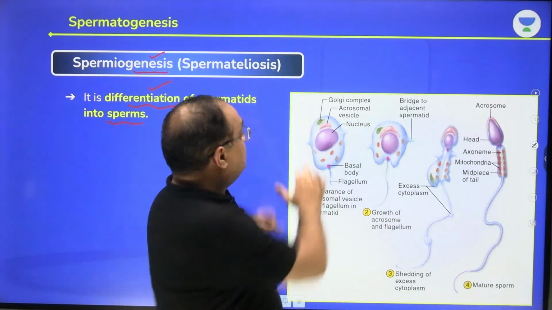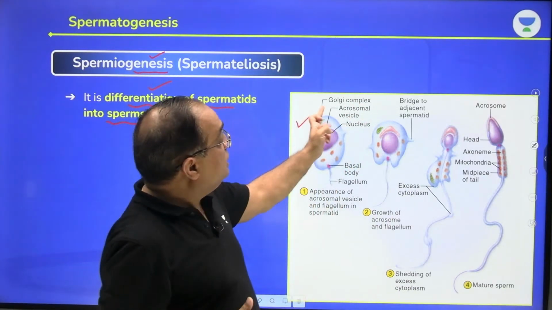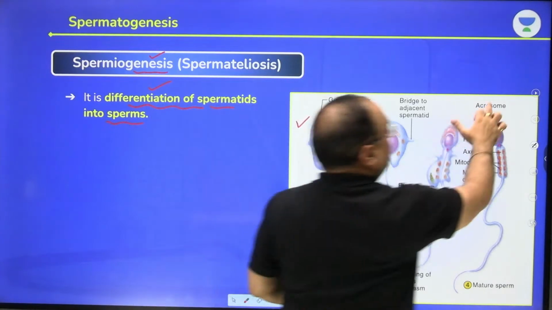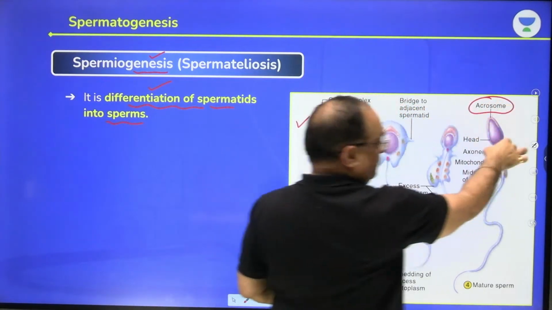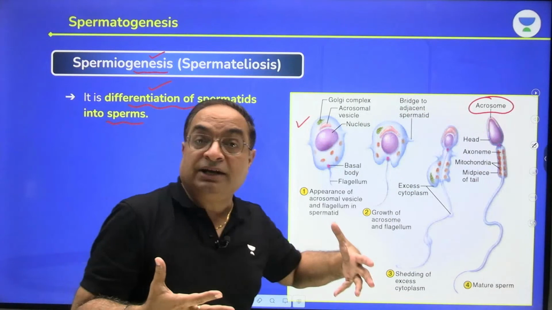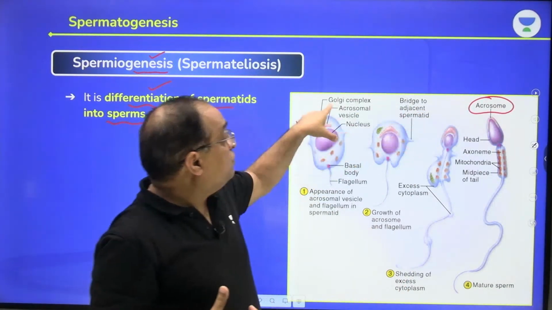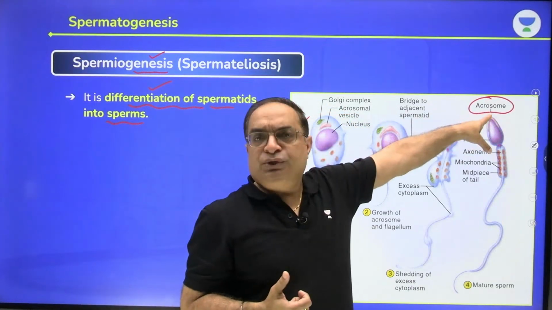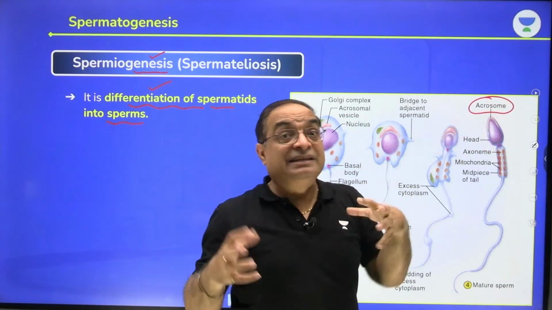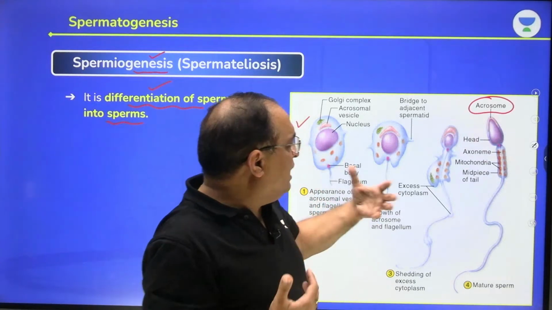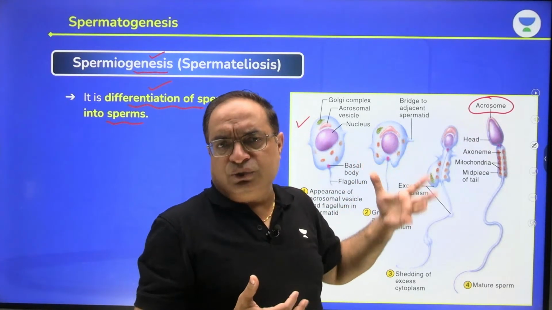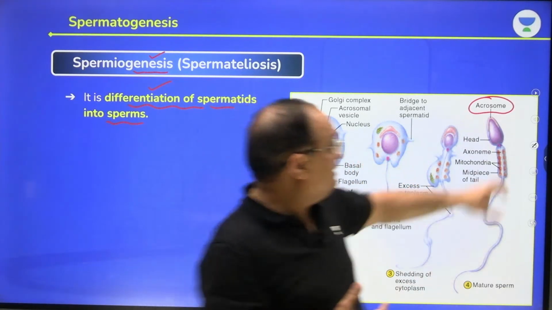So you can see this is spermatid, how the Golgi complex will be forming the acrosome. The acrosome of the sperm develops from Golgi complex. I will discuss the structure of sperm in detail. Acrosome develops from Golgi complex and it can be compared to a modified lysosome, an enzymatic knife. It has several hydrolytic enzymes which are used at the time of fertilization.